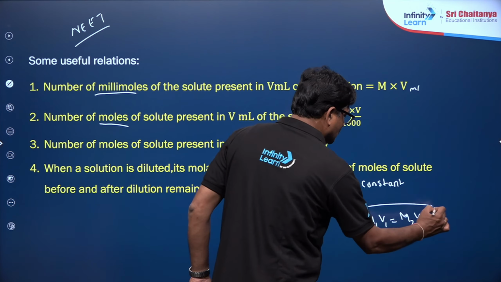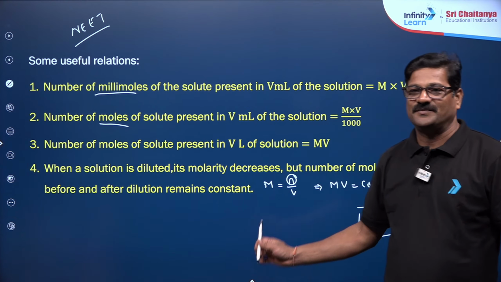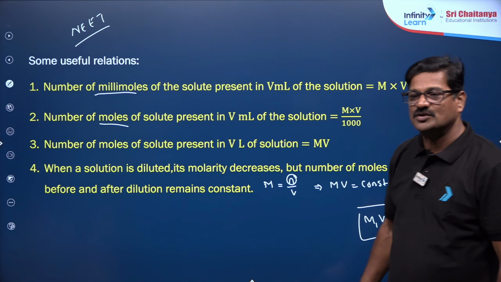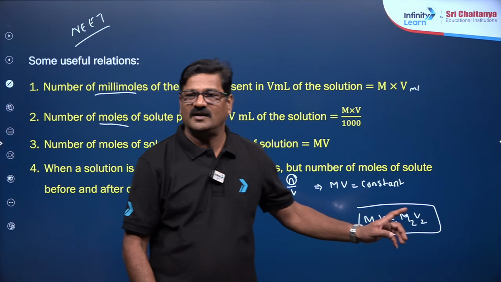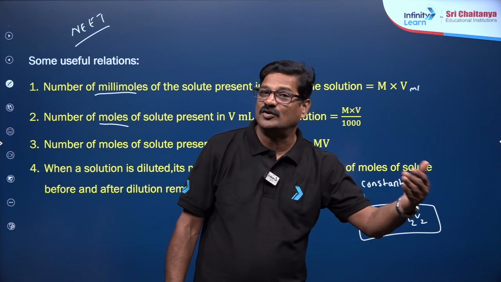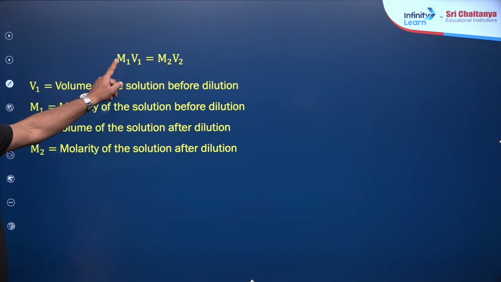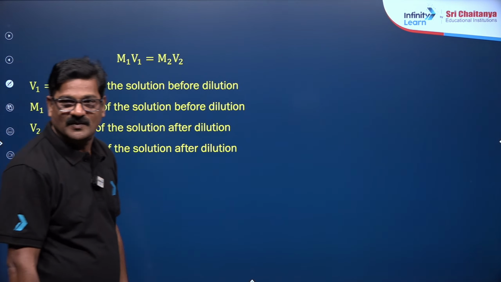This is what is called the dilution law. Molarity before dilution times volume before dilution is equal to molarity after dilution times volume after dilution. That I want to show in this way, M1 V1 is equal to M2 V2.